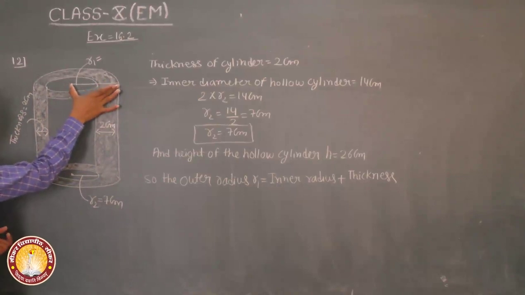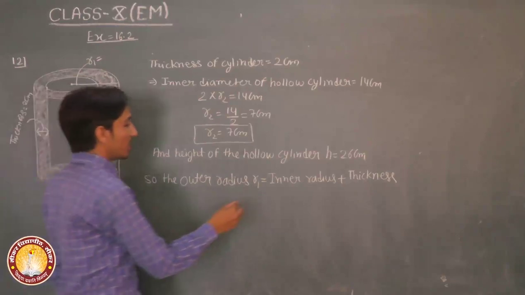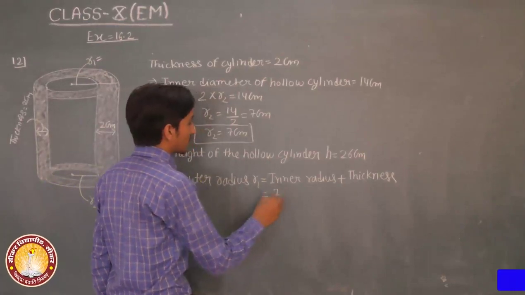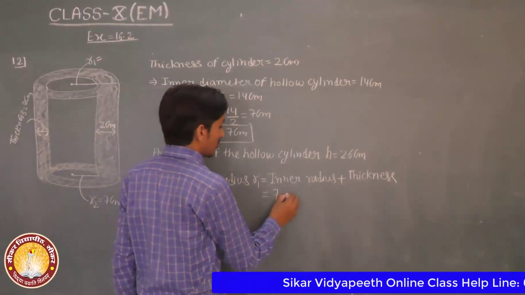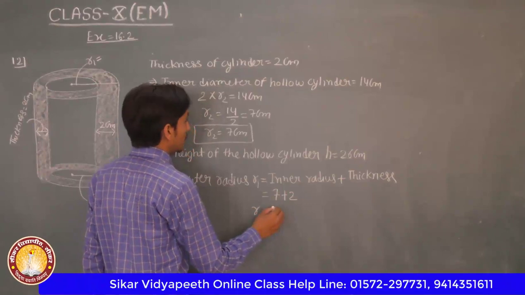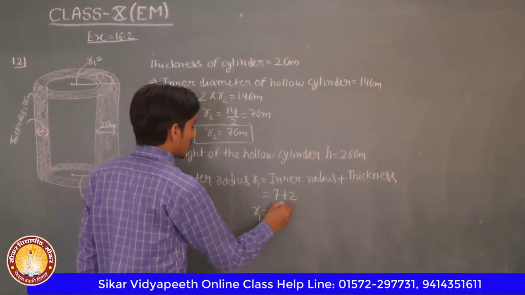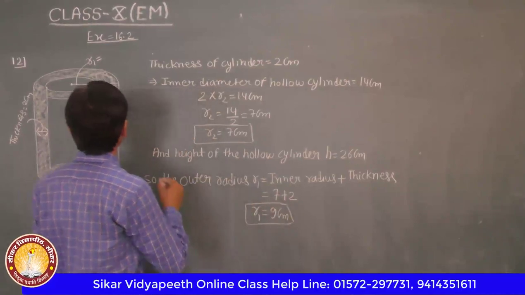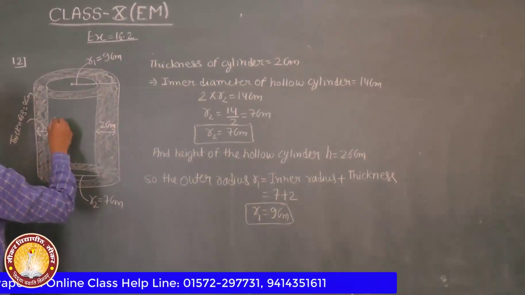Inner radius 7 plus thickness 2, then R1 is equal to 9 centimeter.